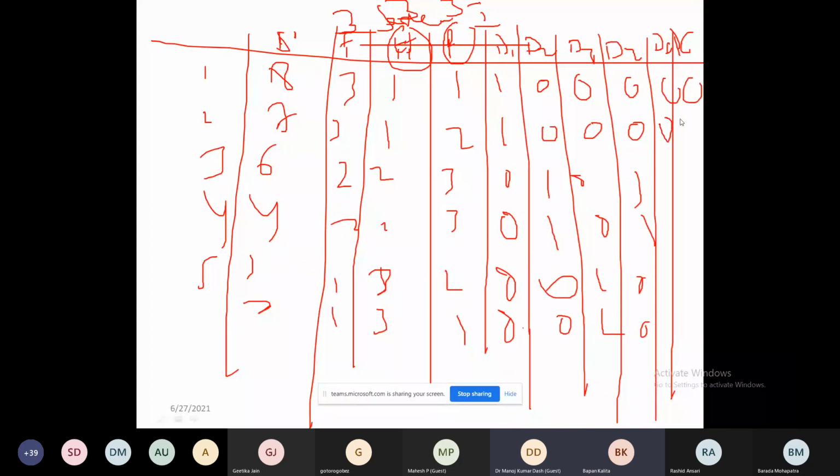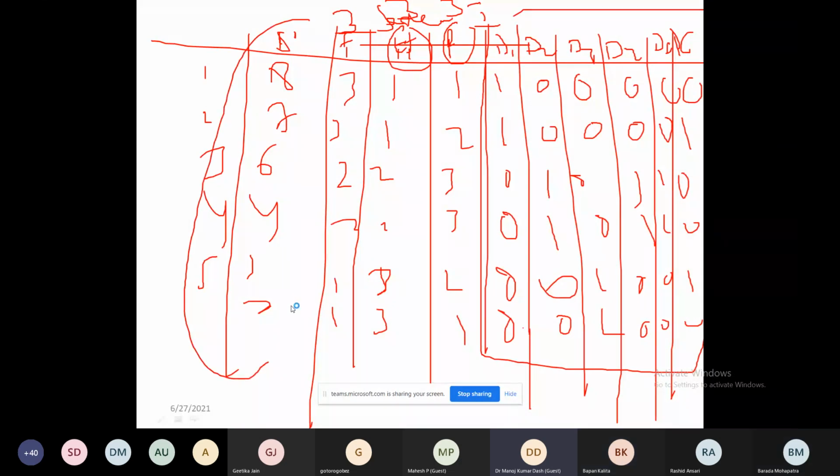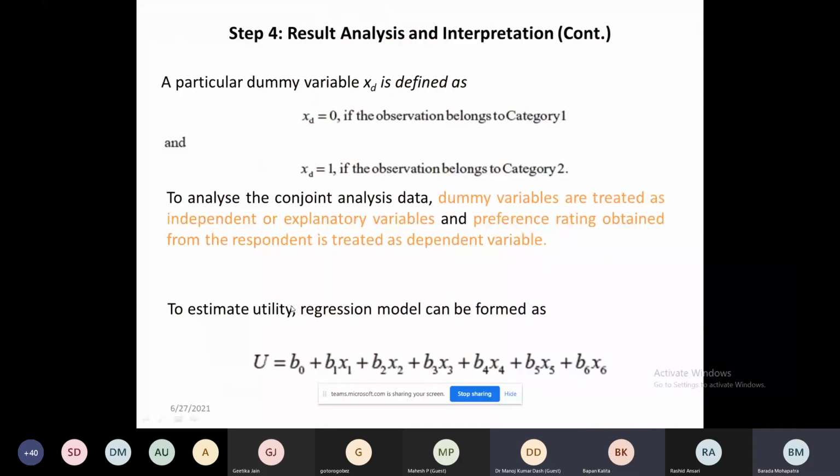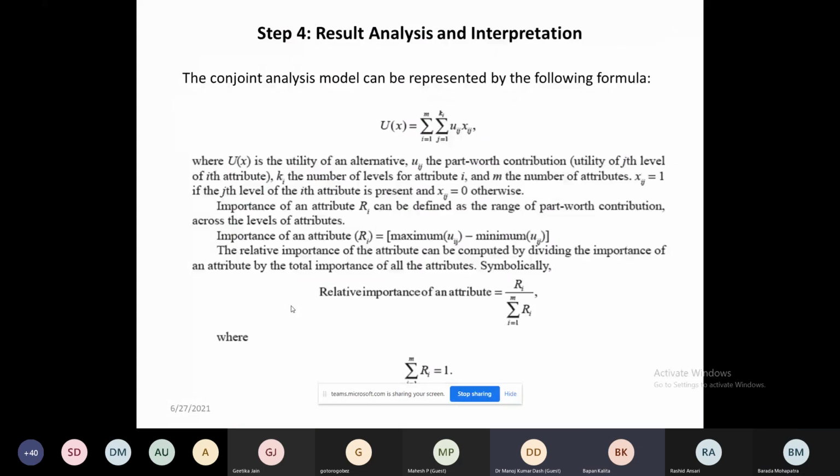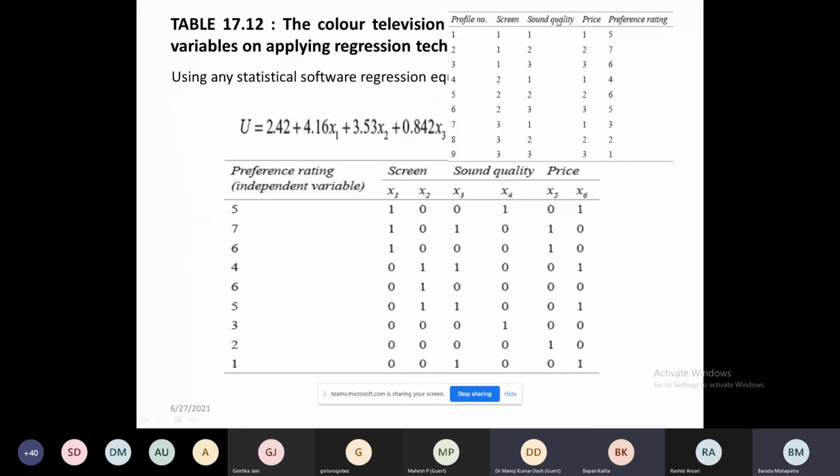Moderate, 0, 1. 3, high, 1, 0. 2, 0, 1. And 1, 0, 0. I hope it is clear now. Clear, sir. This is your independent variable and this is your dependent variable. Now here what happened? Any doubt after this?